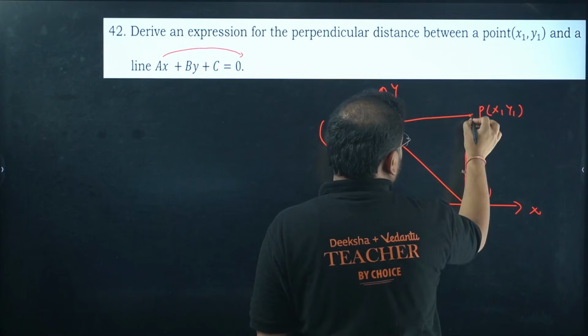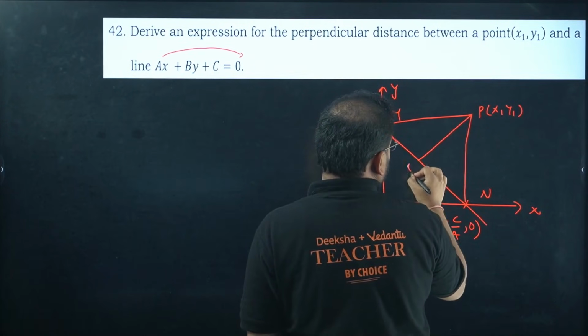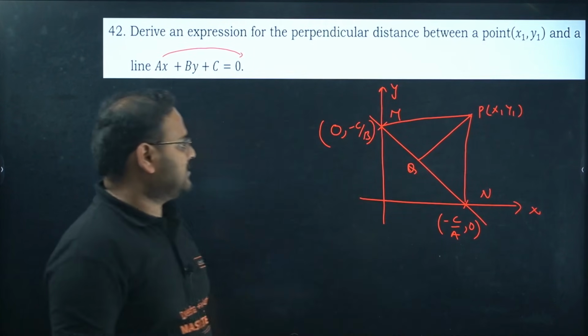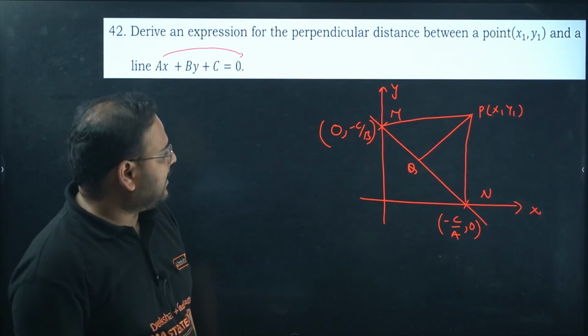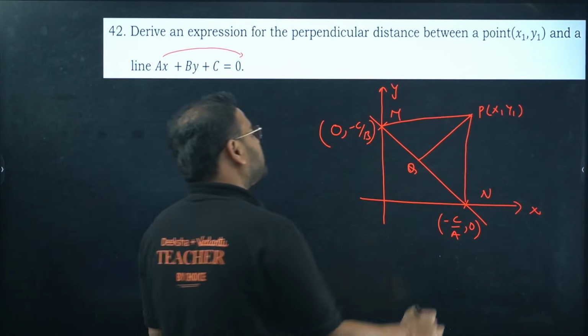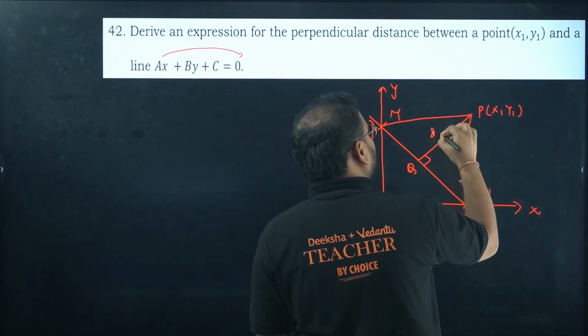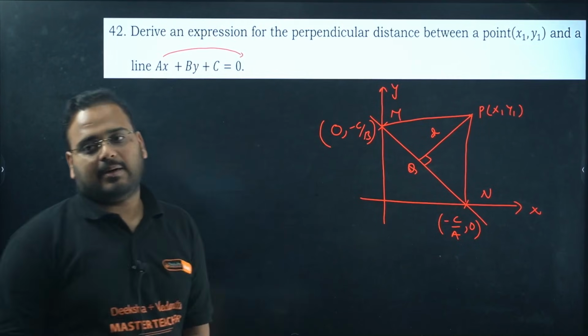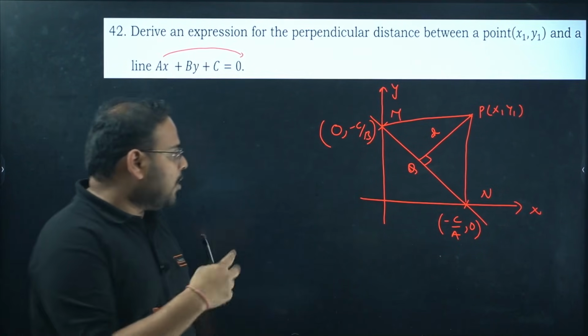They are asking to find the value of this PQ, let's say. So we have P, M, N, and they are asking us to find the value of PQ, which is the perpendicular from the point P to the line MN. Okay, so this whole thing is clear now.